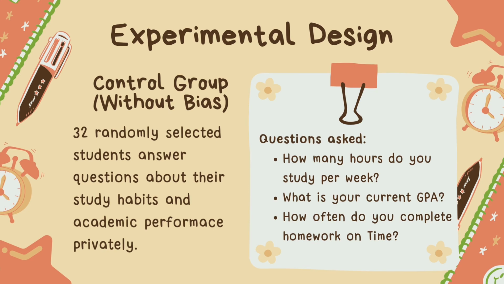So, for our experimental design, we recorded a control group without bias. So, this was 32 randomly selected students who answered questions about their study habits and academic performance privately. We asked the following questions: How many hours do you study per week? What is your current GPA? And how often do you complete homework on time?